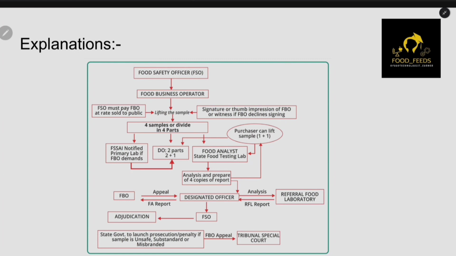Then the food analyst will give the report in 4 copies to the DO specifically, and that report will be given to the food business operator. Okay, and finally 2 of the reports will be given to the food safety officer, in case we are going for some prosecution. Basically, if you are not accepting these specific details, then you have to appeal to the tribunal or special court. So this is the point of view of a food business operator.